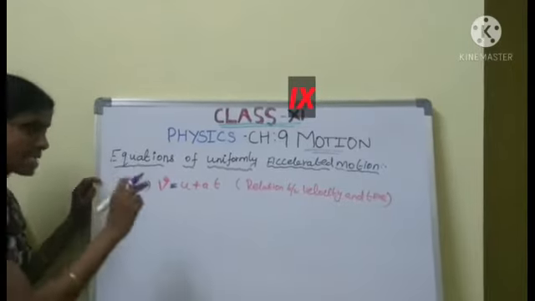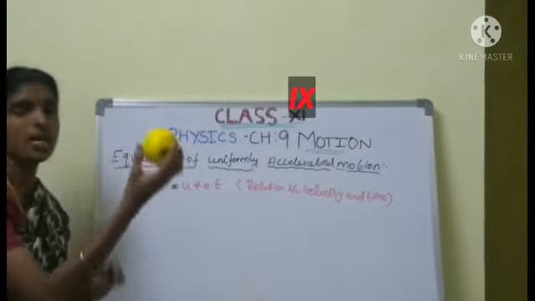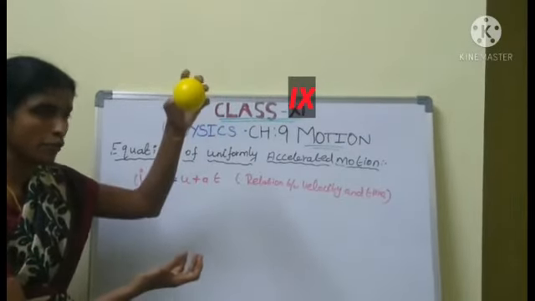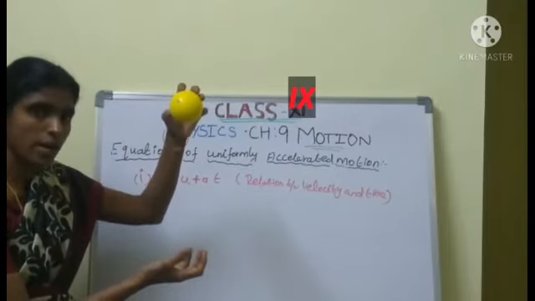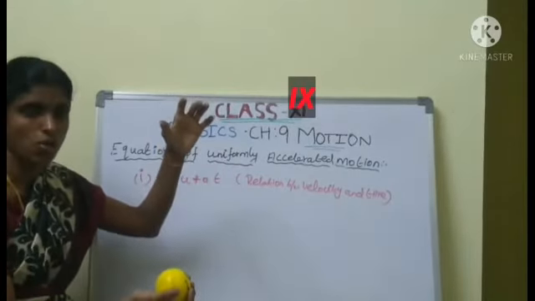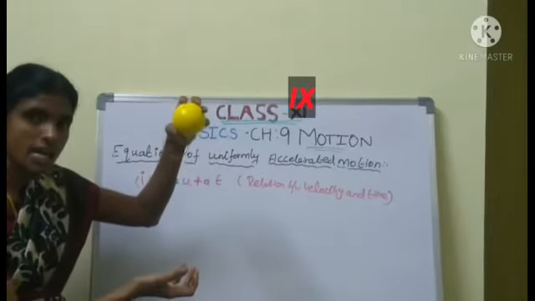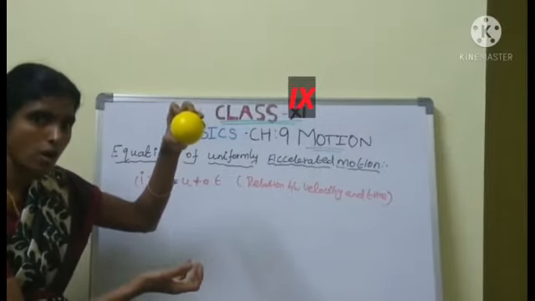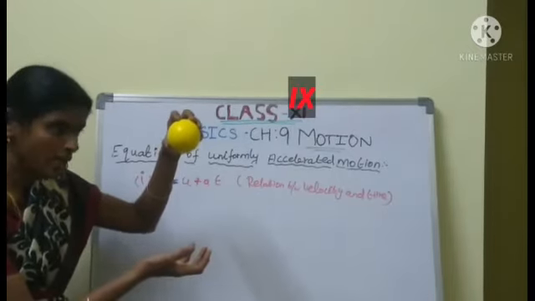Let us consider one object, one ball. The ball leaves my hand. What happens? It is going to reach the ground, because of the gravitational force. See here, this is the initial velocity of the object. U equal to 0.